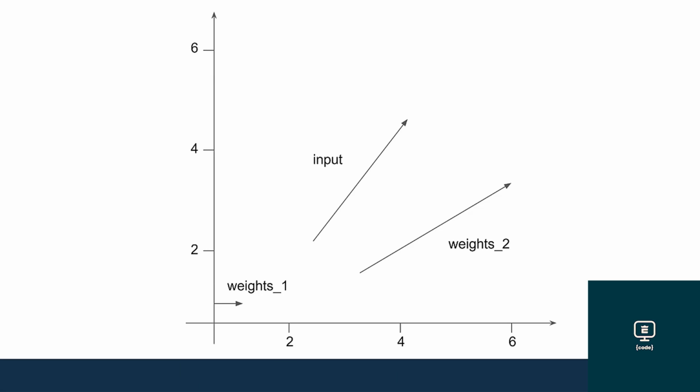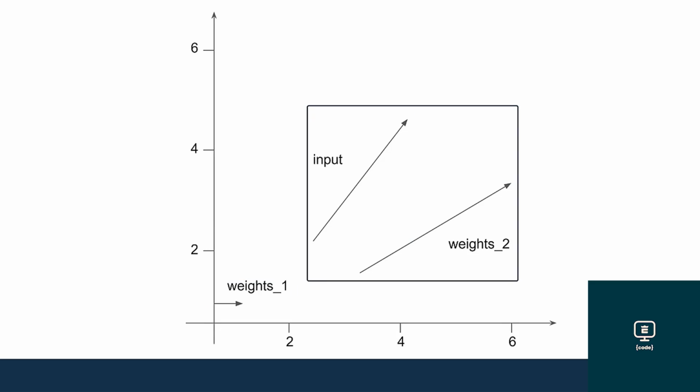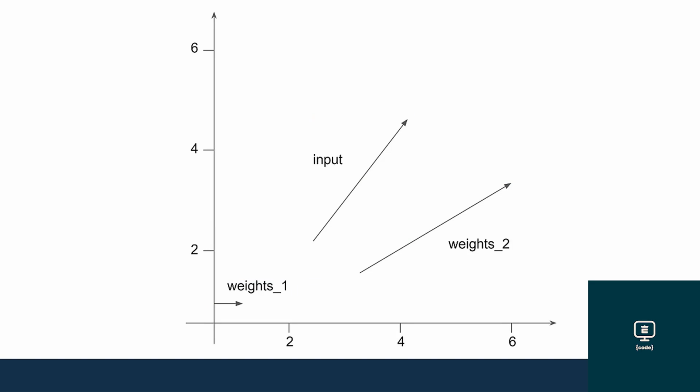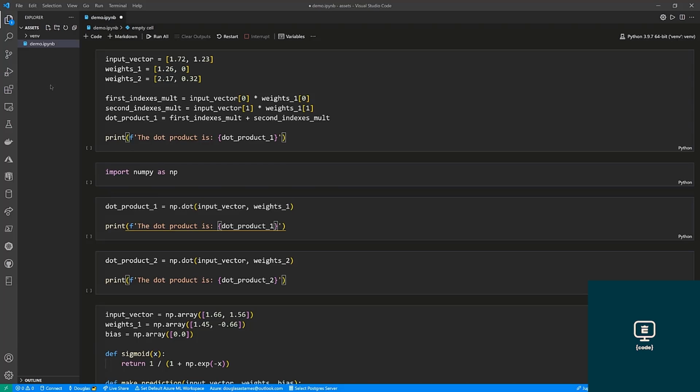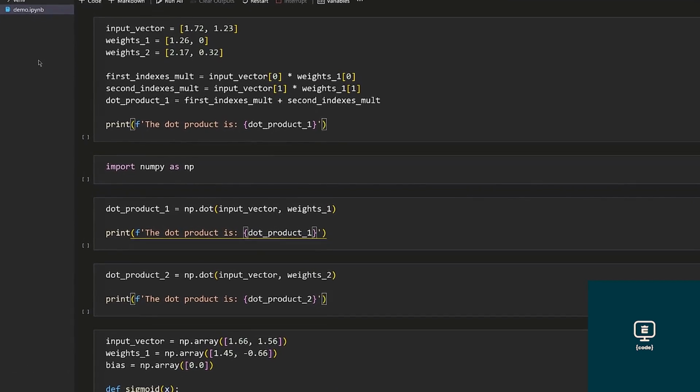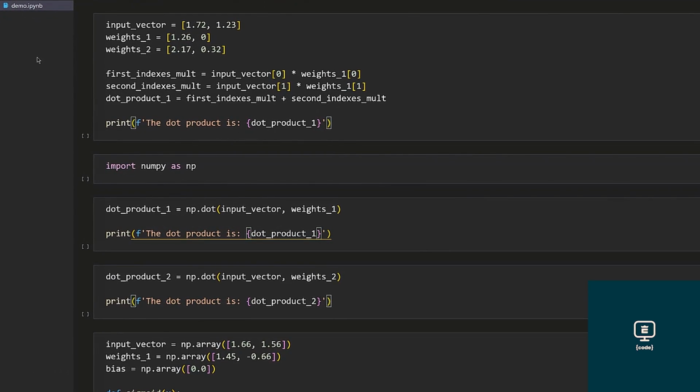Here you can see 3 vectors, 2 for the weights of a neural network, and another for the input. It's obvious that weights 2 is more similar to the input than weights 1 by visualizing them. But how can you do this in Python? This is the purpose of the dot product. As the vectors are two-dimensional, you can compute the dot product of the input and weights 1 by first multiplying the first index of the input by the first index of weights 1, then multiply the second index of the input by the second index of weights 1, and finally, sum the products.